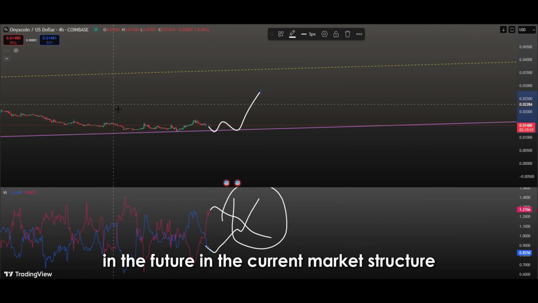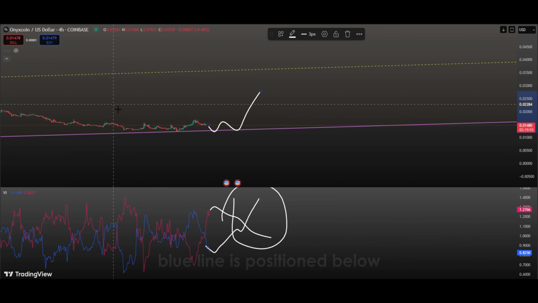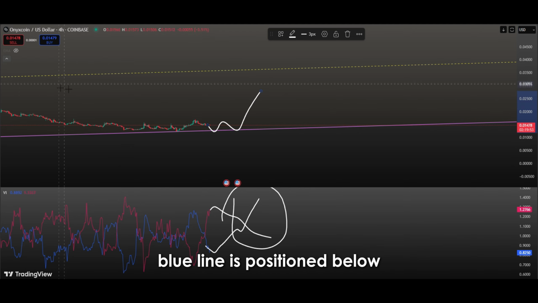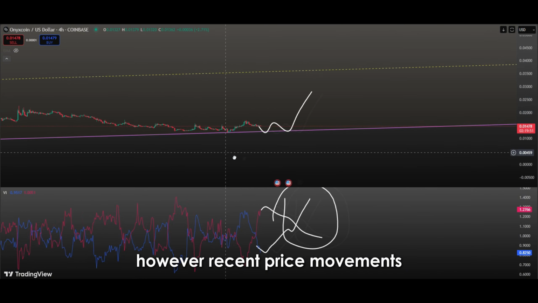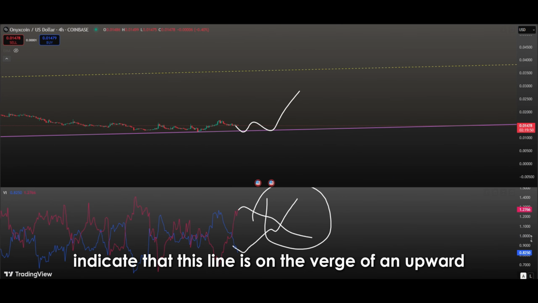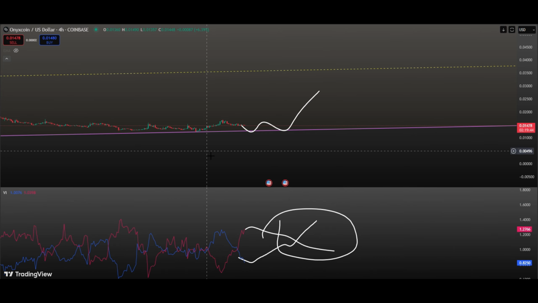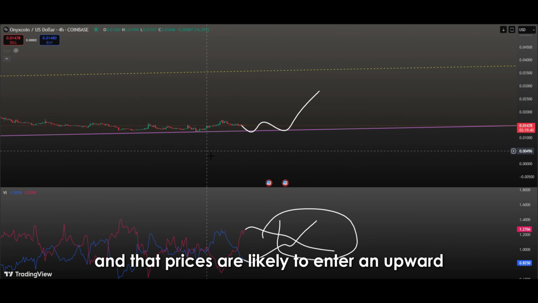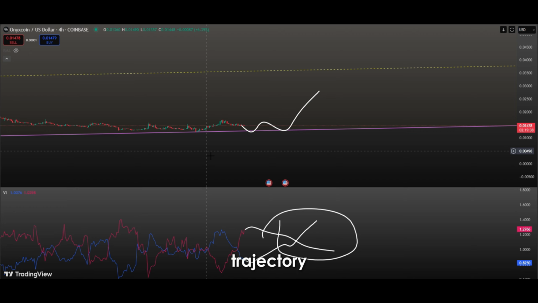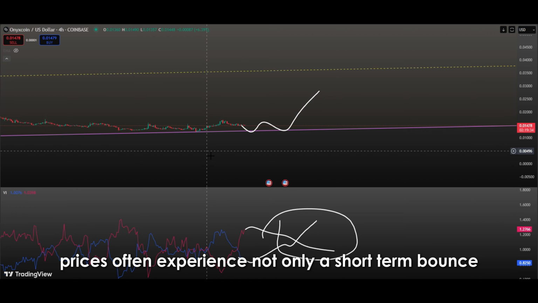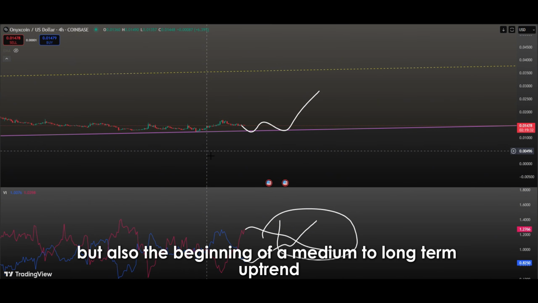In the current market structure, it is observed that the positive blue line is positioned below. However, recent price movements and signals of increasing momentum indicate that this line is on the verge of an upward move. If the blue line crosses above the negative line and holds above it, this would be a significant sign that buyers are regaining control and that prices are likely to enter an upward trajectory. In such crossovers, prices often experience not only a short-term bounce, but also the beginning of a medium to long-term uptrend.